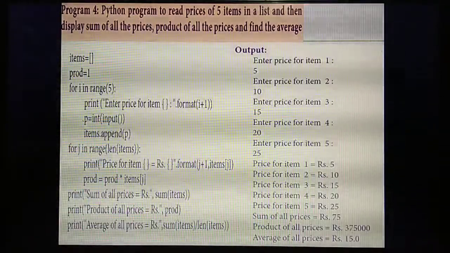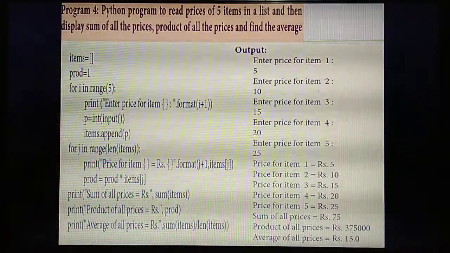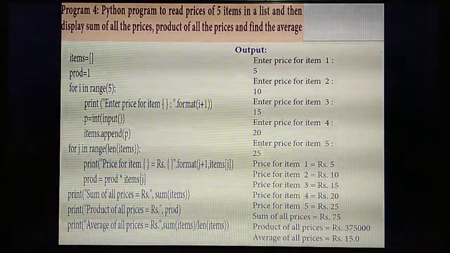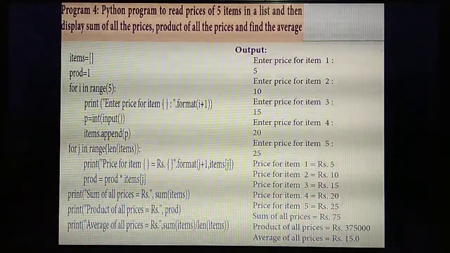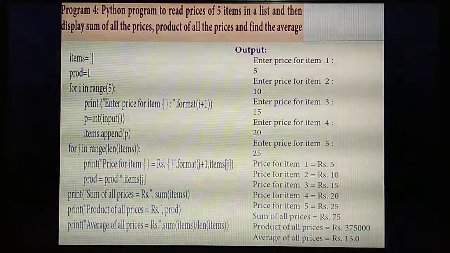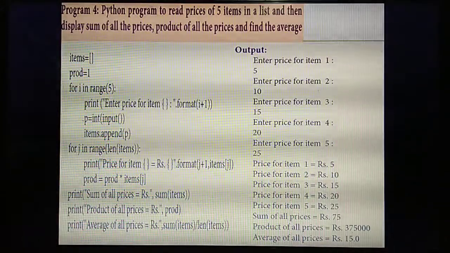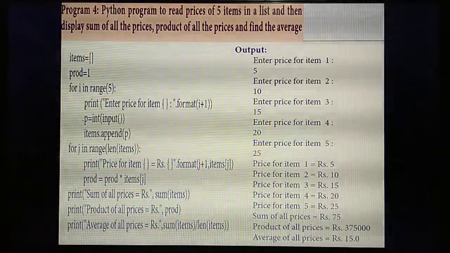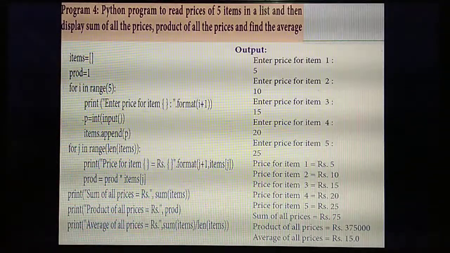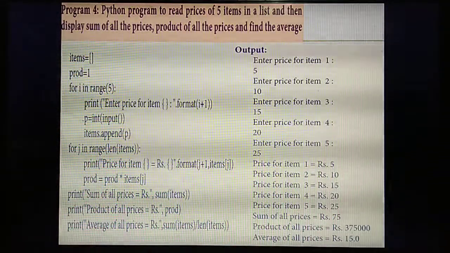Okay, next program. Listen. So the next program is, in a shopping mall, one shopping mall is there. In a shopping mall, you are going to purchase 5 items. So how many items are you going to purchase? 5 items. And also you are going to display the prices of all items.